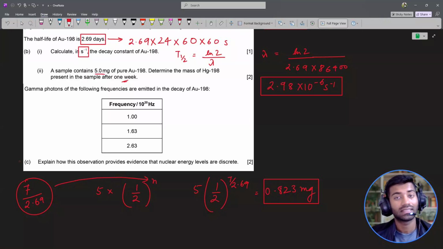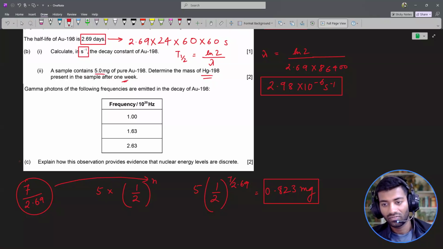But the question asks us to figure out the mass of mercury that will be present in the sample. Now, conservation of mass follows every time. All right, so the amount of gold that we had, only 0.823 milligrams of that remains as gold after a week, which means remaining mass got transformed into, or it got converted, or it decayed into mercury.